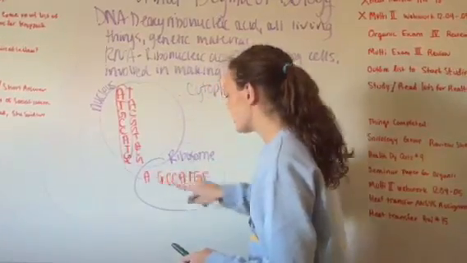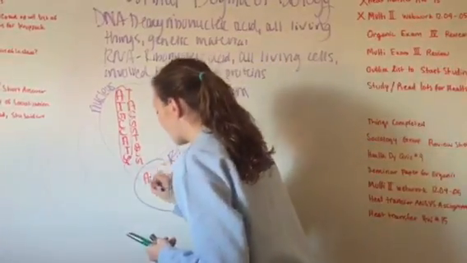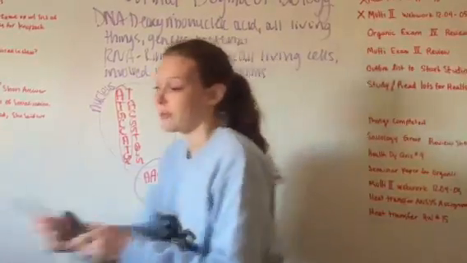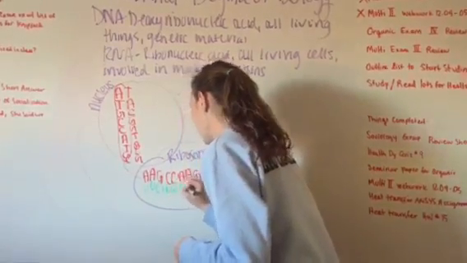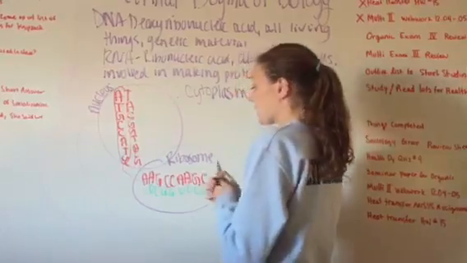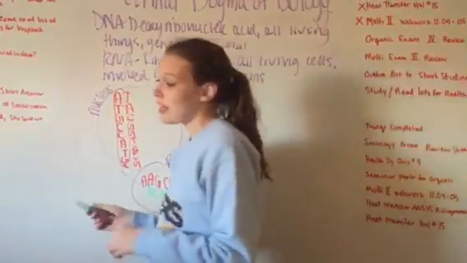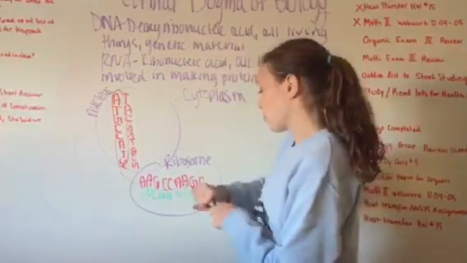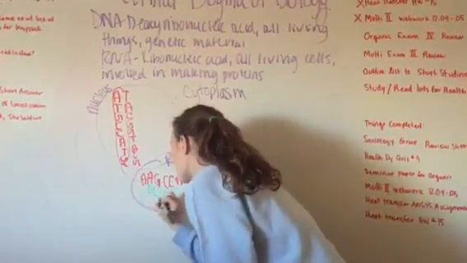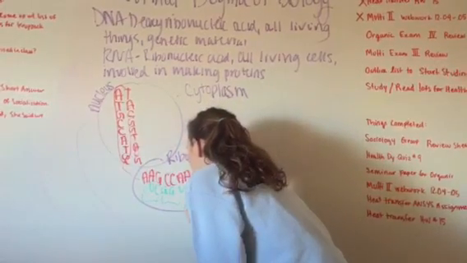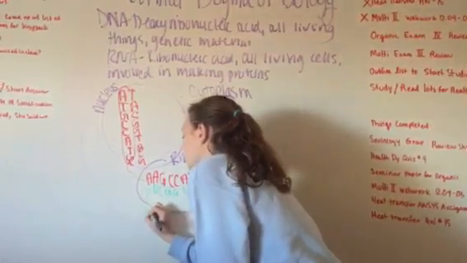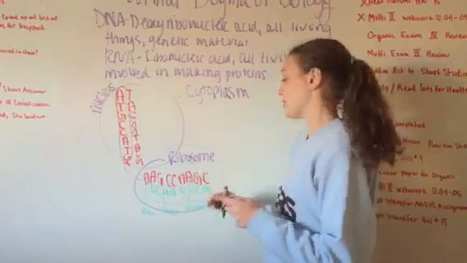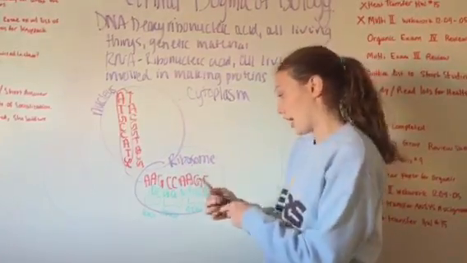Now, we actually cannot have T's in RNA. So all of the T's actually turn into A's, and then A will bond with U. So now we have A, U, U, C, G, G, U, U, C, G. And so this is our amino acid strand, and now it forms the protein parts. Each of these three is a protein part. And that is how protein is formed from amino acids that are decoded by the ribosome from the RNA.